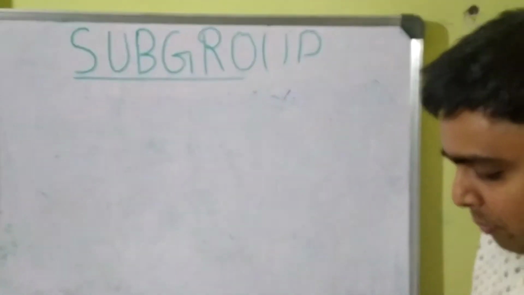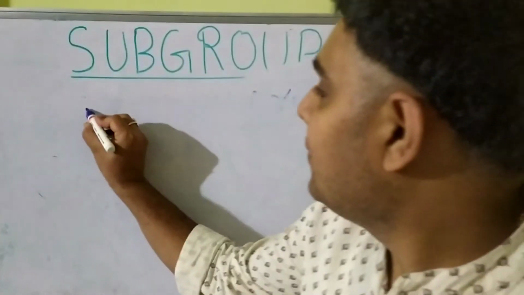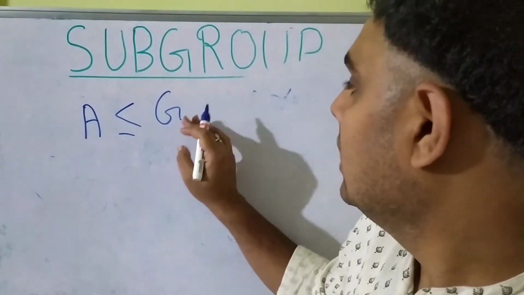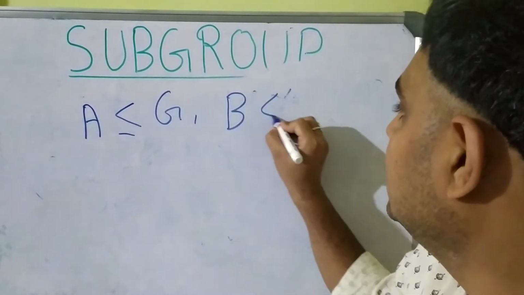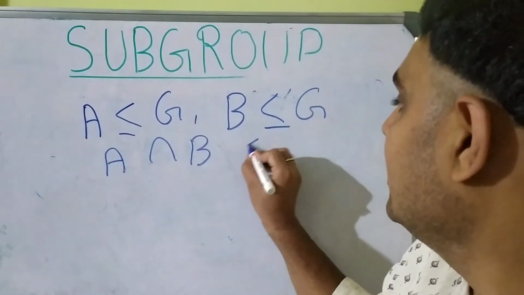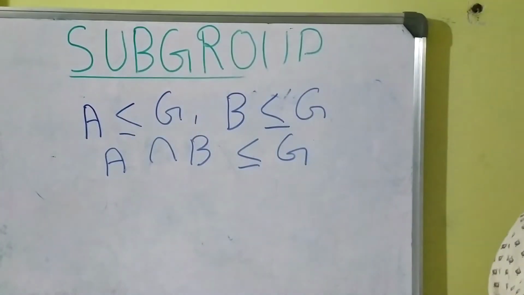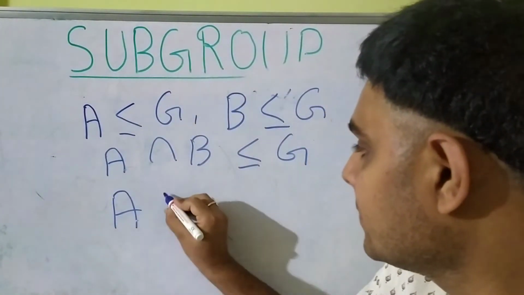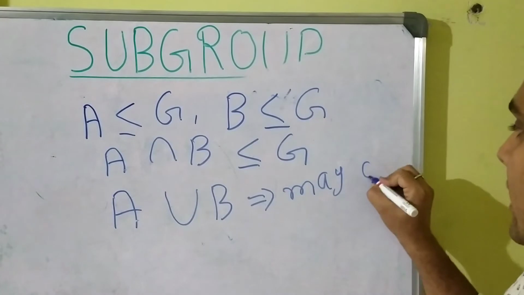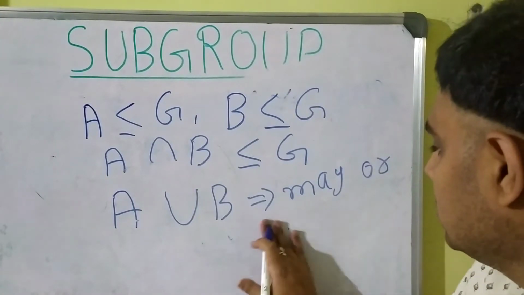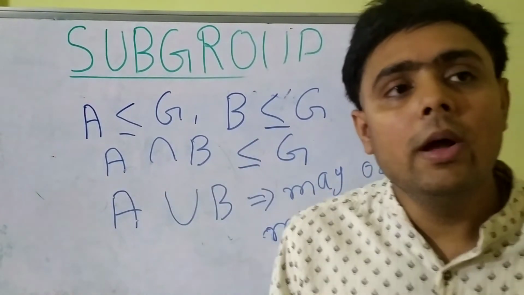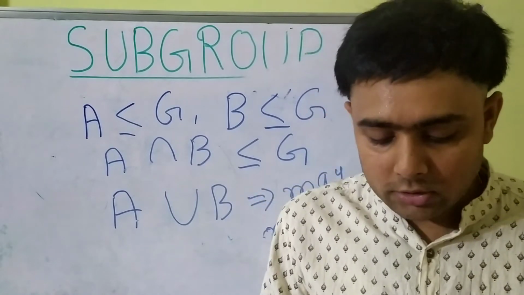Those properties are: if A is a subgroup of G and B is a subgroup of G, then A intersection B will also be a subgroup of G. But A union B may or may not be. So if A and B are both subgroups of G, then A intersection B is a subgroup. So it is clear.